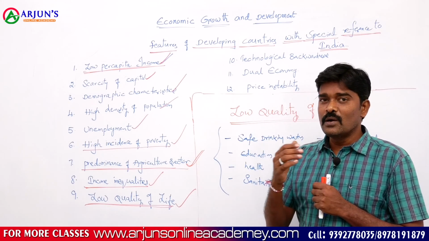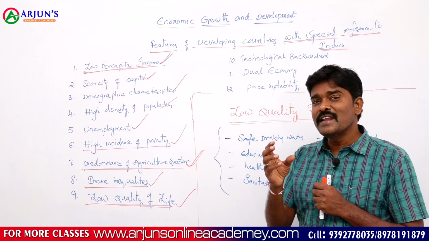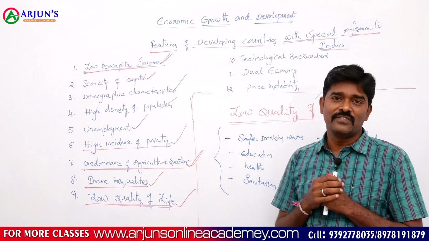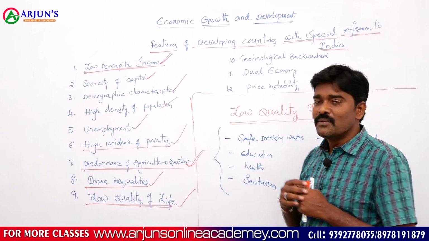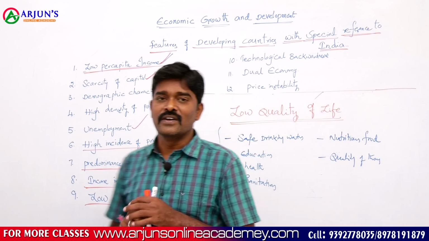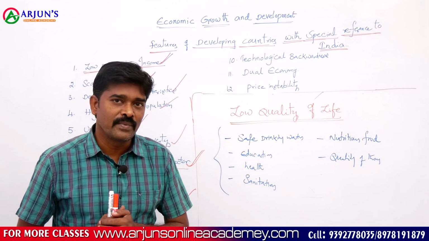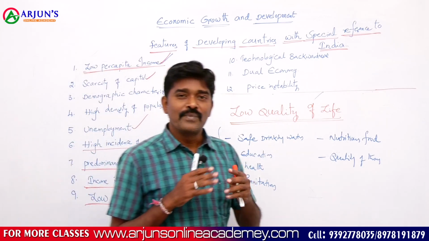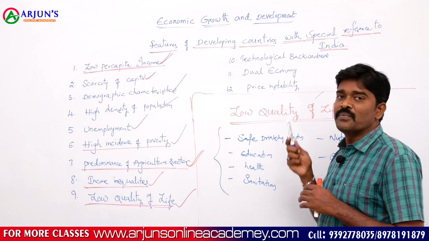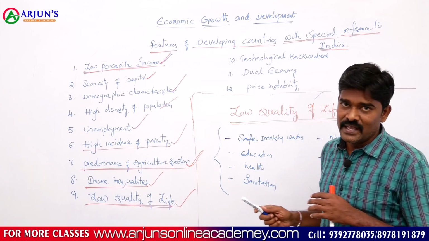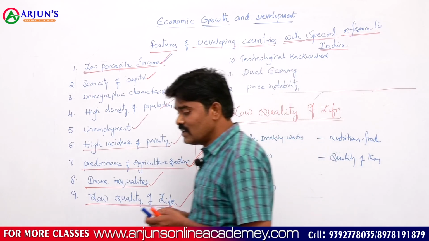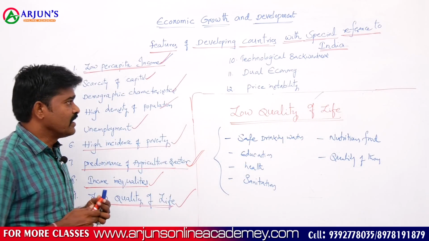Developed countries' people have a very high per capita income, so they are able to get more facilities and good quality amenities. But in developing countries, due to the low level of per capita income, they are unable to get the minimum basic amenities. That's why the quality of life of the people in a developing economy like India is very low. This is one of the important characteristic features.